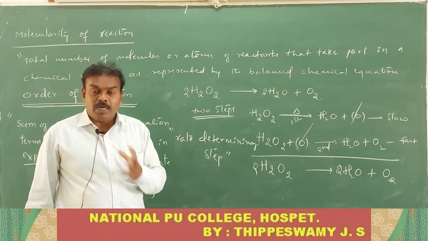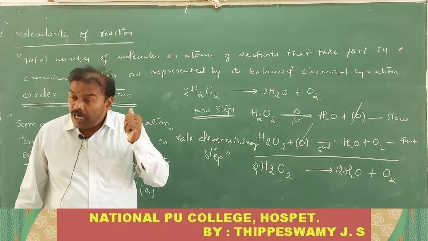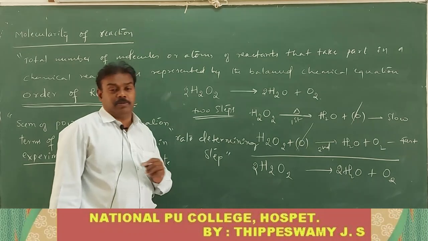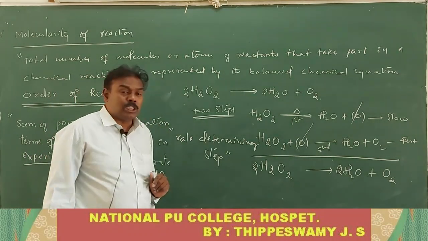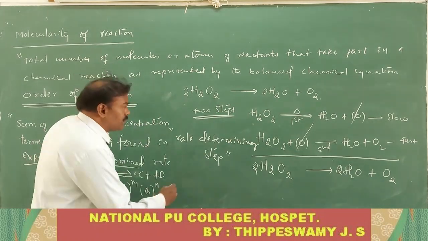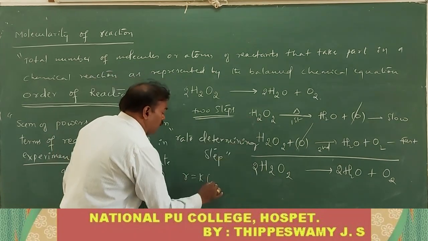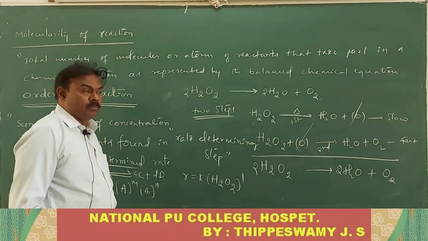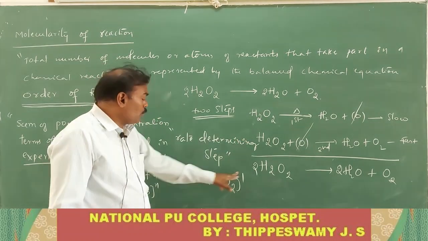Now, what is our question? In the case of a complex reaction, the order of reaction is always obtained from what? A rate determining step. The order of reaction is always obtained from, or found in, the rate determining step. Which one is the rate determining step? The first step. According to the law of mass action, what is the rate equation for that? R is equal to K into the molar concentration of hydrogen peroxide to the power 1. Only one molecule of the reactant is taking part in the reaction, so the power is 1 only.